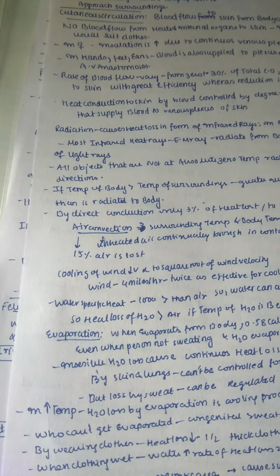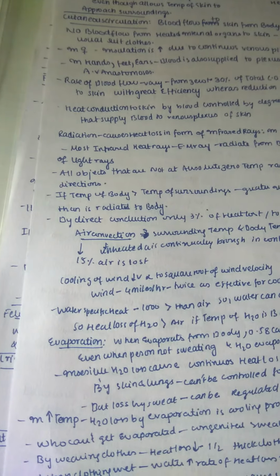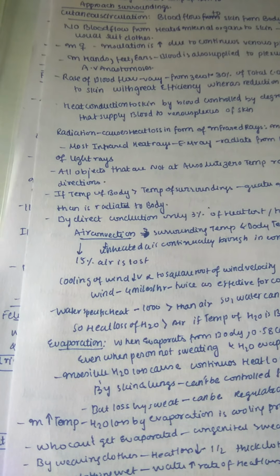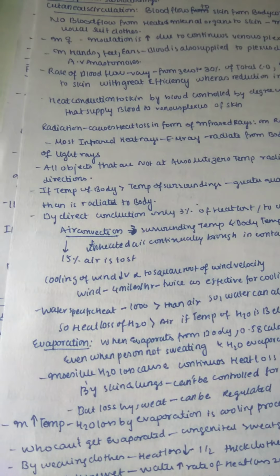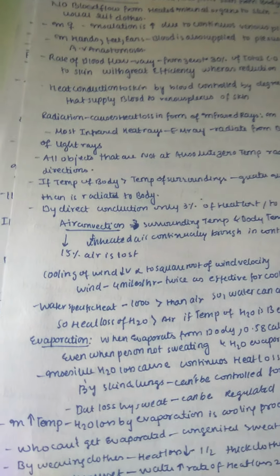This is one more point. If the temperature of the body is greater than the temperature of the surroundings, then a greater quantity of heat is radiated from the body to the surroundings. Of course, it is like the osmosis or diffusion process, from the higher side to the lower side. So when the temperature in our body is very high compared with the surroundings, the heat tries to come out from our body and goes to the surroundings.